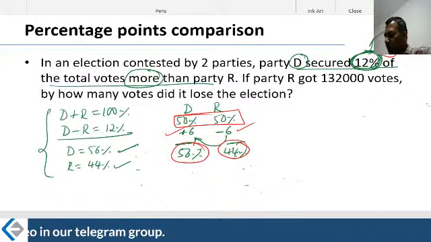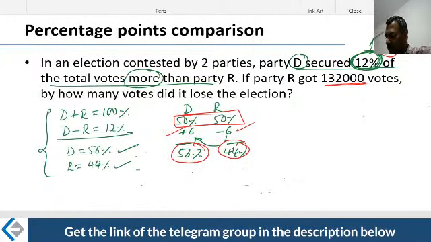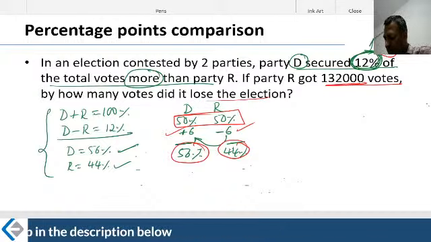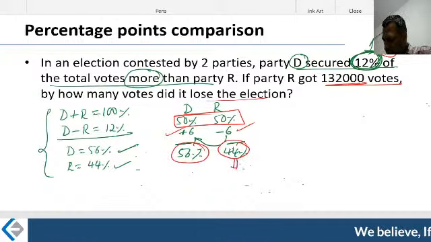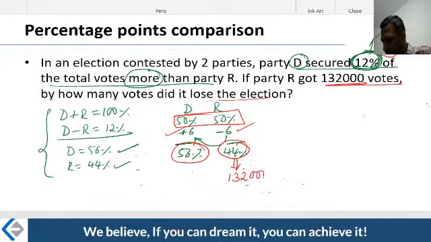Let's go further. If the party R got these many votes, how many votes did it lose? Did it lose the election? Who got these many votes? Party R. 44% corresponds to 132,000. Simple, friends.